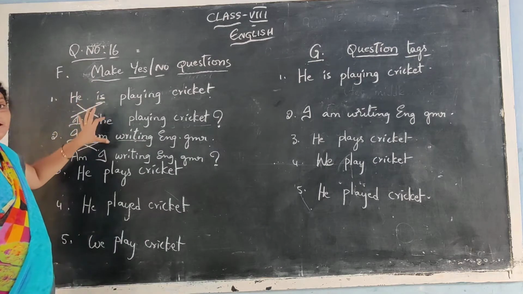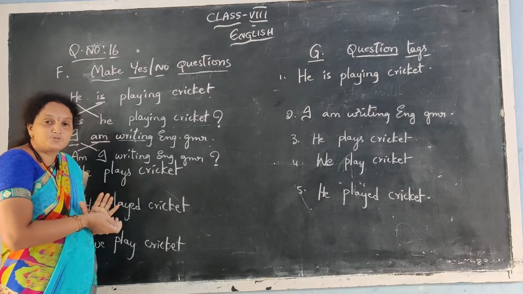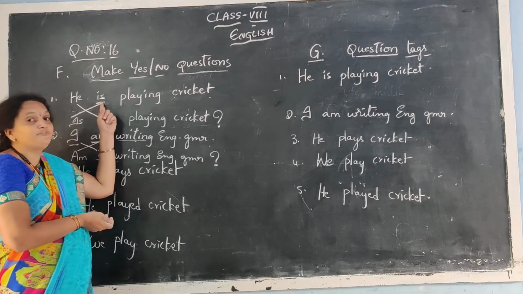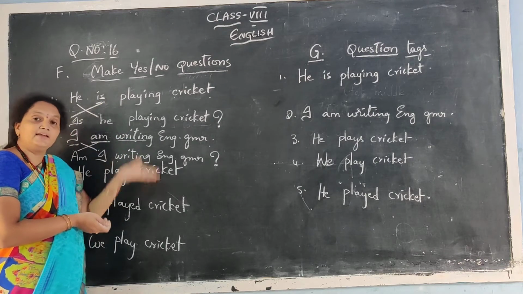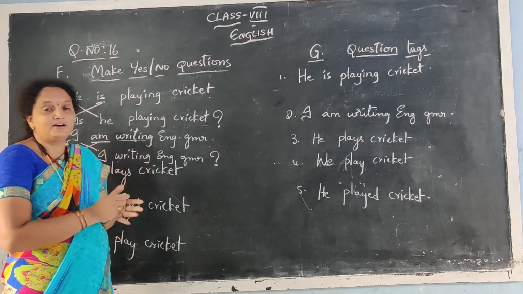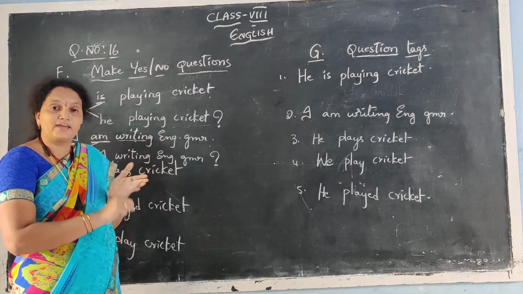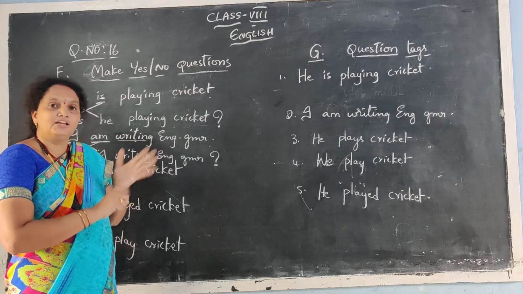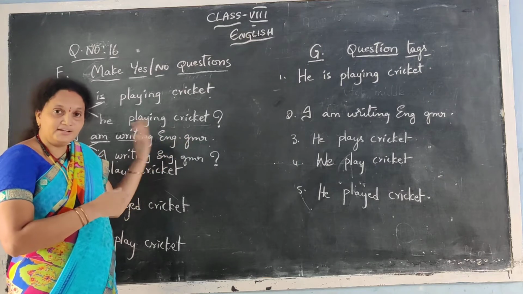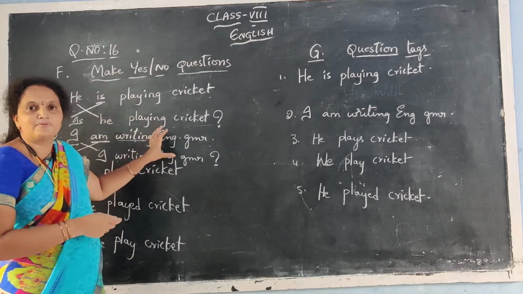Now you can make all the sentences into questions in such a way, if you find any helping verb: is, am, are, was, were, has, have, had, will, would, shall, should, can, could, all you can do. He will come. Will he come? He can do. Can he do? In such a way, all the helping verbs.